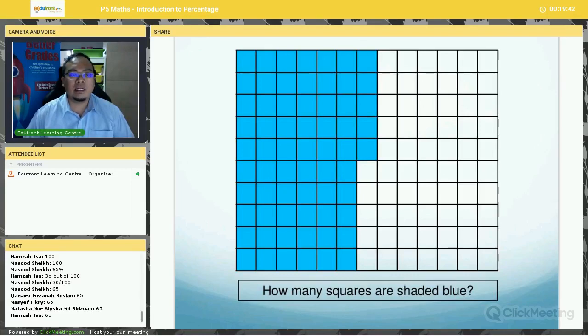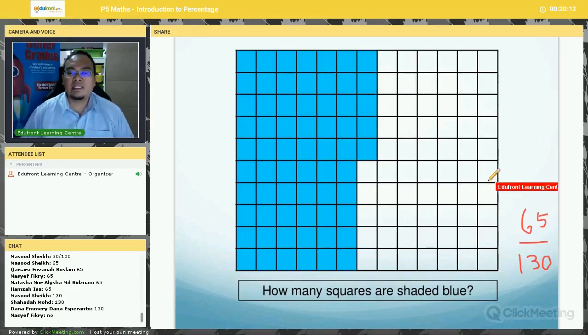Is it still 100? Anyone? Can all of you count the total number of squares? 1, 2, 3, 4, 5, 6, 7, 8, 9, 10, 11, 12, 13. So it will be 65 out of 130. Okay, 65 out of 130.